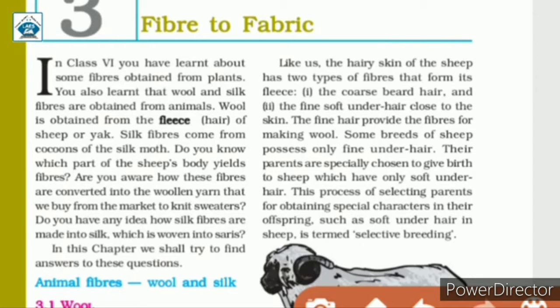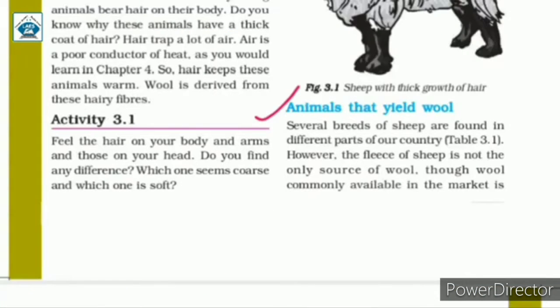So the baby will have special characters such as soft underhair, and this is termed as selective breeding. So what is selective breeding? It is the process of selecting parents for obtaining special characters in their babies, that is offspring, such as soft underhair in sheep.